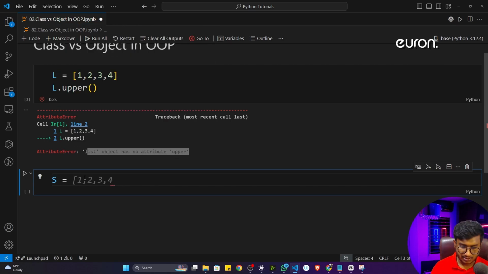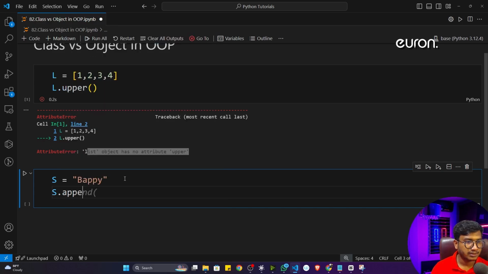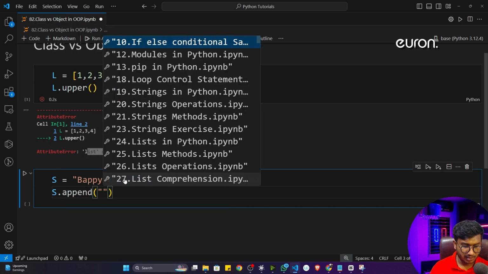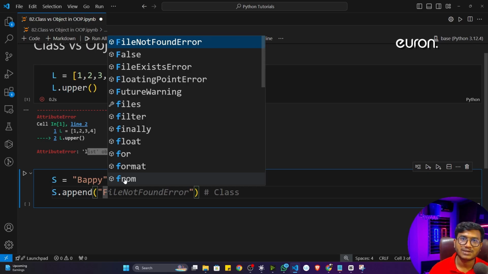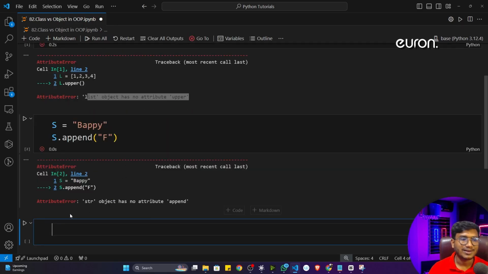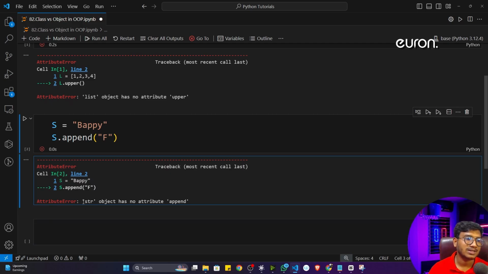Fine. Now I will write another program. Let's say s is equal to Bappy. Now if I write s dot append, let's say I want to append f here. Now again, if I execute the program, what will be the output? Again it will throw me one error. It is telling me string object has no attribute append.